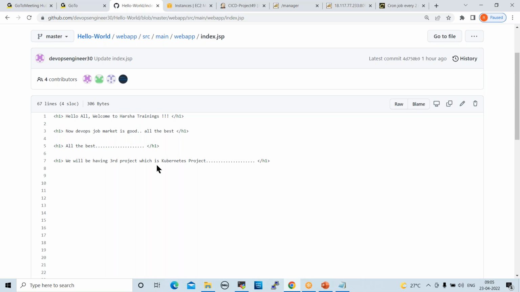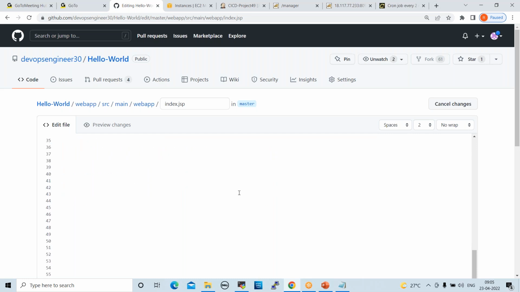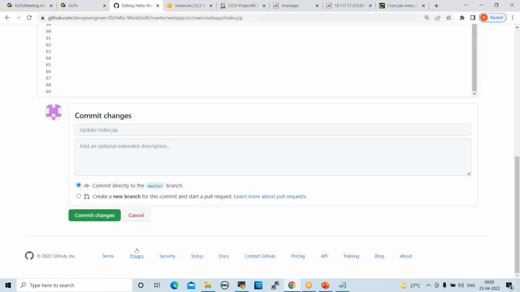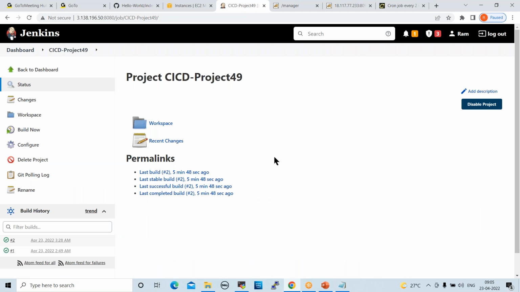So I want to modify this code. I just want to edit this here, copy this line and paste one more line here. Now commit changes. In GitHub, I modified something here. Now go to Jenkins and wait for a few seconds. One more job will be started.